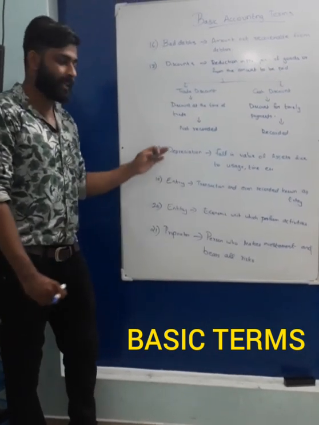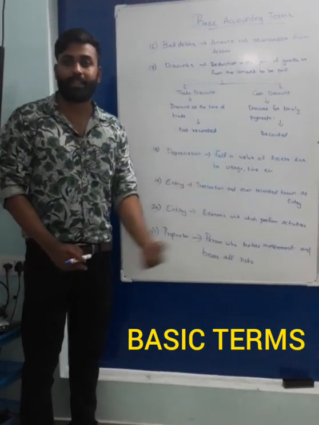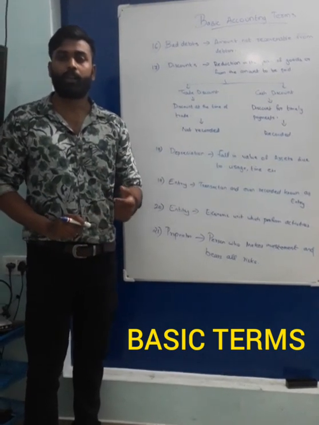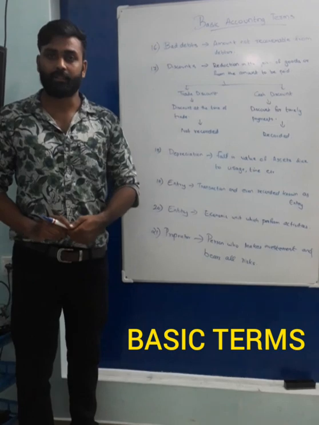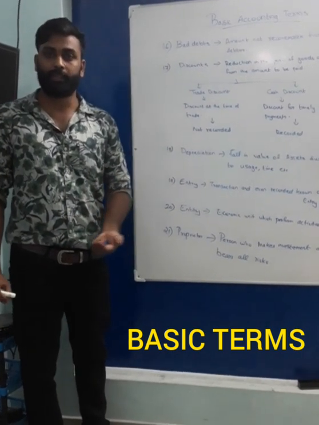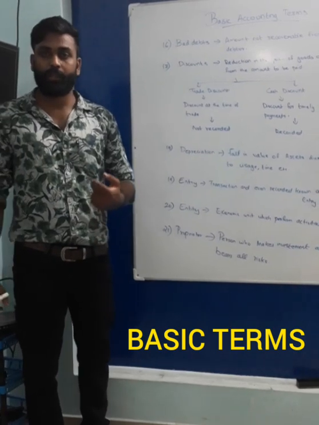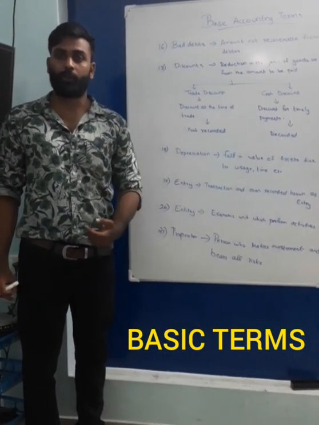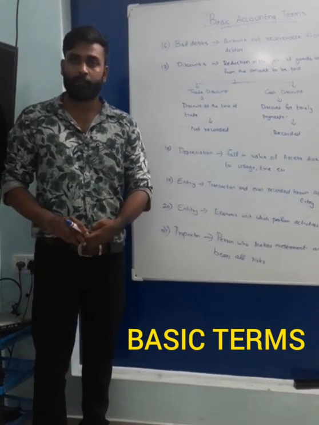Then the next term you have to understand is depreciation. Depreciation means a fall in the value of assets due to wear and tear, use, time, etc. Suppose we purchase one machine and use it for production of goods and services.